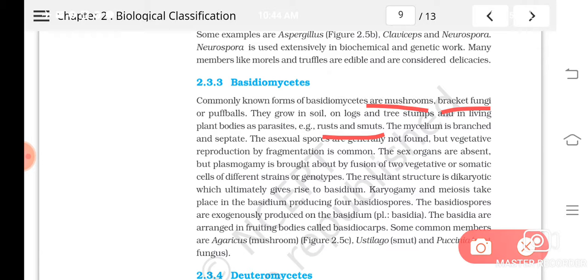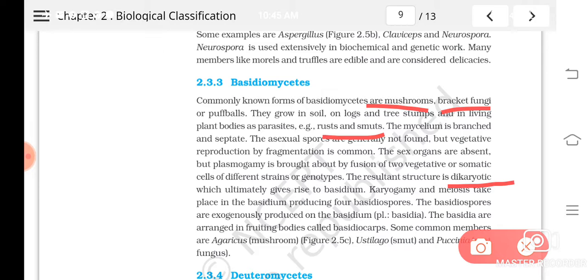So what will happen? It will result in a dikaryotic phase, and in this dikaryotic phase only the basidiocarp will be formed. First, two strains of hypha come close to each other and their cytoplasm gets fused. It is not immediately followed by karyogamy, so in the cytoplasm you can see two nuclei, and that is known as the dikaryotic phase. Then karyogamy and meiosis take place in the basidium, producing 4 basidiospores.